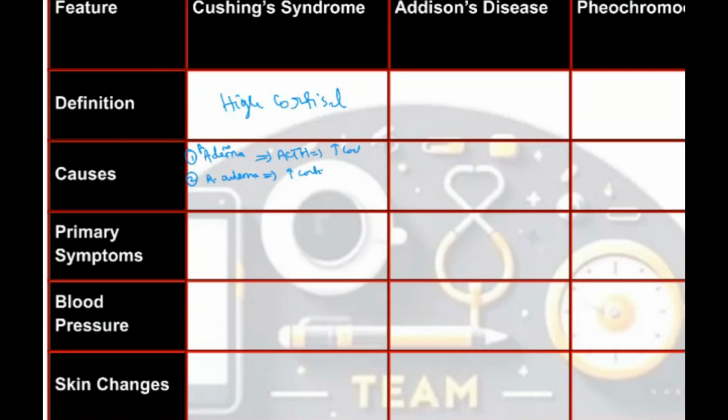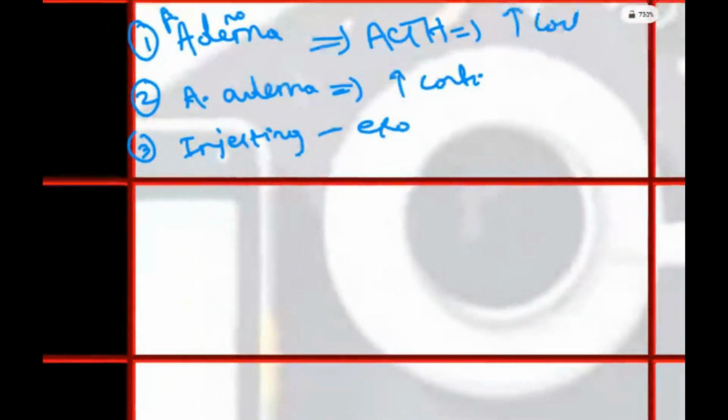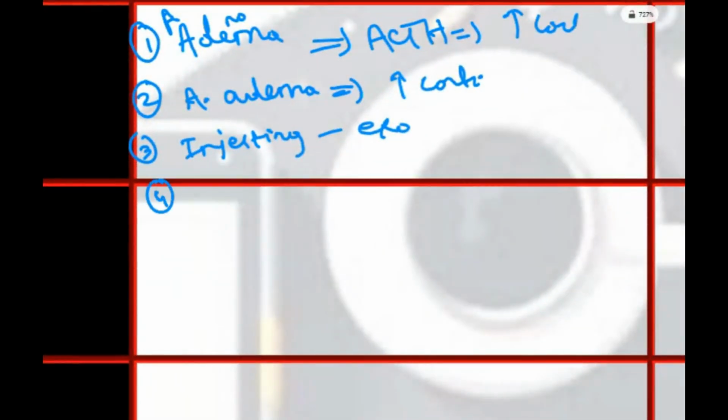या फिर if it is not there, the patient might be injecting steroids exogenously, especially the wrestlers. Or the last is paraneoplastic syndrome, especially small cell lung cancer. Small cell lung cancer, apart from secreting GH, also secretes ACTH.